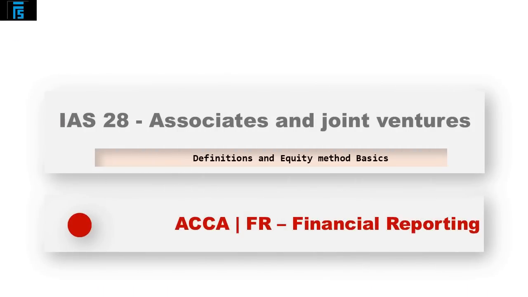This video begins a three-part section devoted to accounting for investments in associate undertakings, a topic regulated by IAS 28, Investments in Associates and Joint Ventures. In this initial video, we will be exploring the basic terms and concepts related to associates, as well as covering the fundamentals of the equity method of accounting for them in the consolidated financial statements.